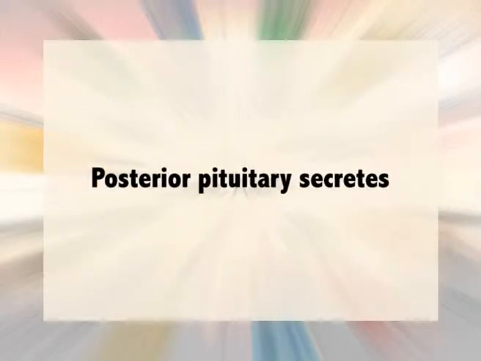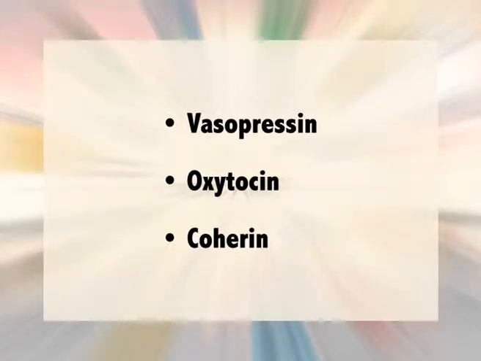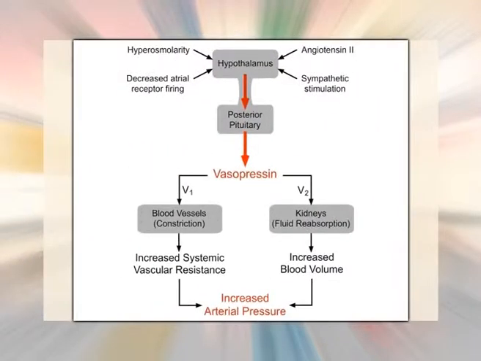The hormones secreted by the neurohypophysis or posterior pituitary are vasopressin, oxytocin and coherin. A brief account of the chemistry and functions of these hormones are given below. Vasopressin. Vasopressin is the antidiuretic hormone. It is a polypeptide containing 9 amino acid residues.